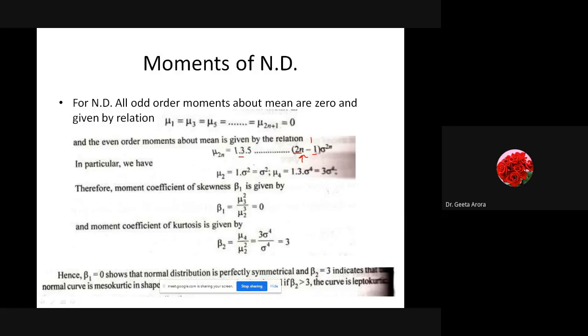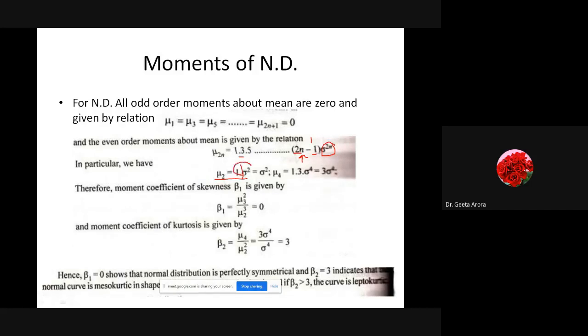So we have only the value 1. And with which factor do we multiply? Sigma raised to power 2n. Here n is 1, so I will get sigma square. It means the mu2 value, the second moment about mean, is 1 into sigma square.